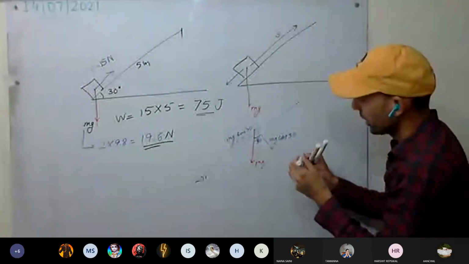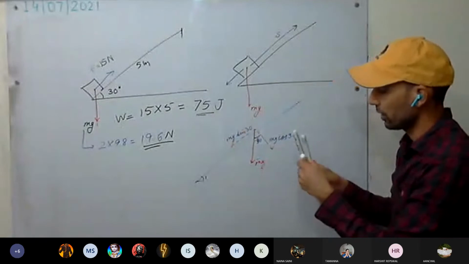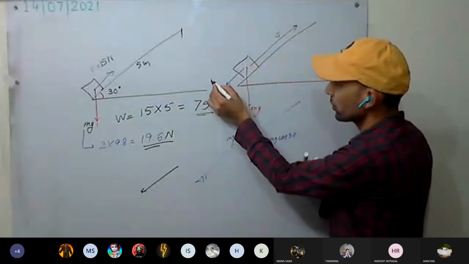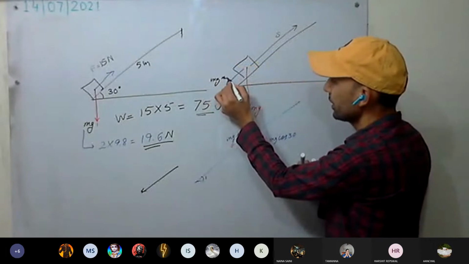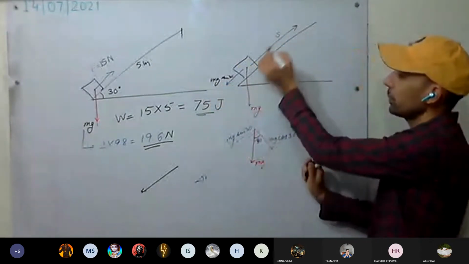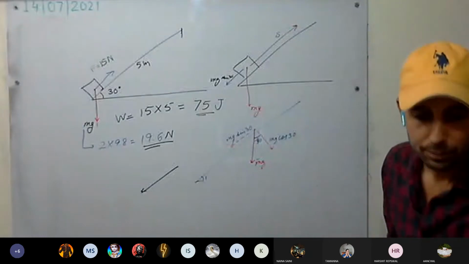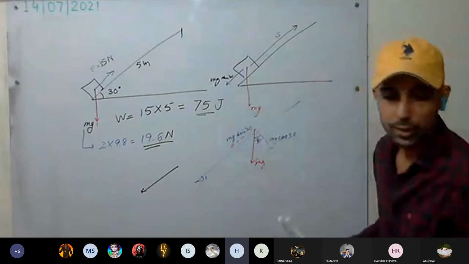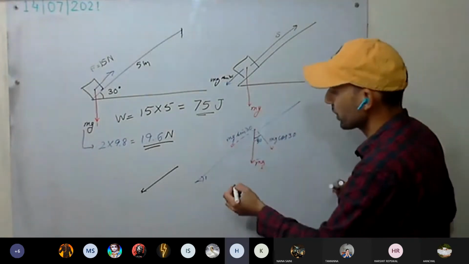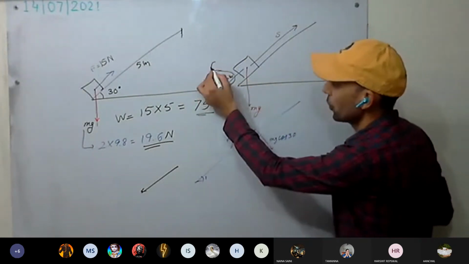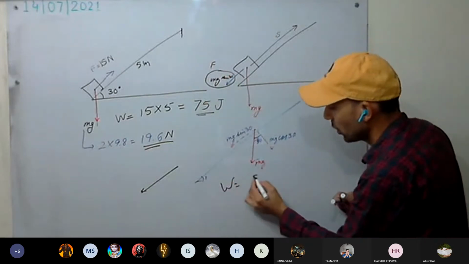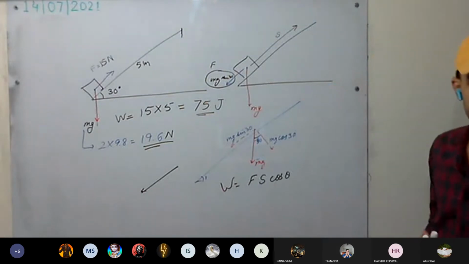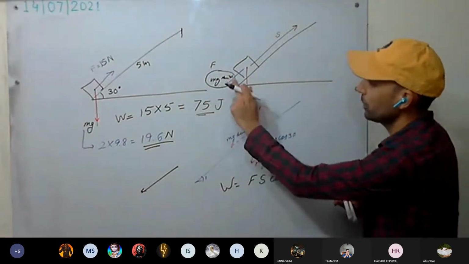But see here, this component, mg sine alpha, in which direction is it acting? This direction. This is the constant mg sine 30 degrees. And the displacement is in which direction? This one. Yes or no? Have you understood? So this is the force. What is the work done? Force F into S cos theta. This is the work done. Force is how much? mg sine 30.